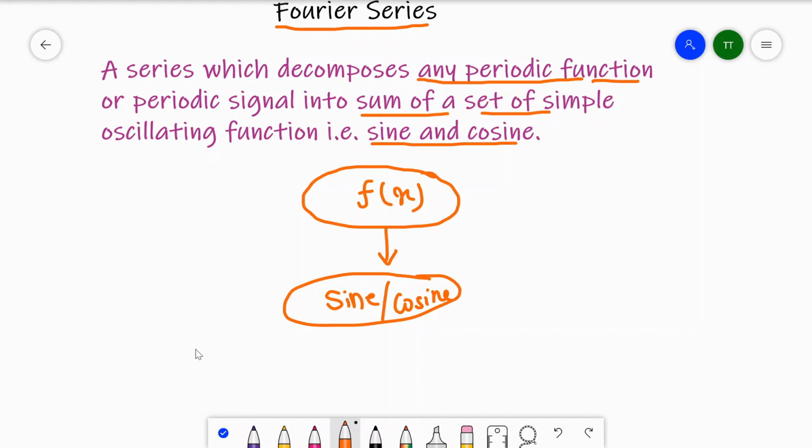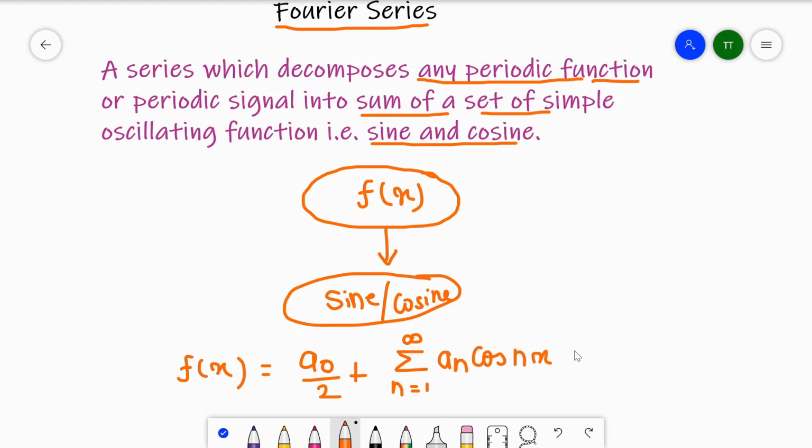So we can express a function f of x in terms of a0 by 2 plus summation n is equal to 1 to infinity an cos nx plus summation n is equal to 1 to infinity bn sin nx, and such series is known as Fourier series.